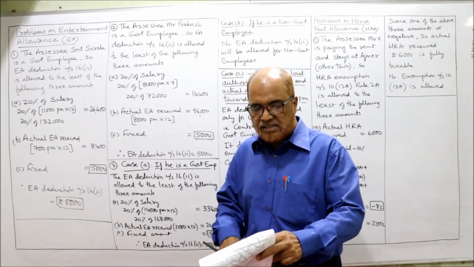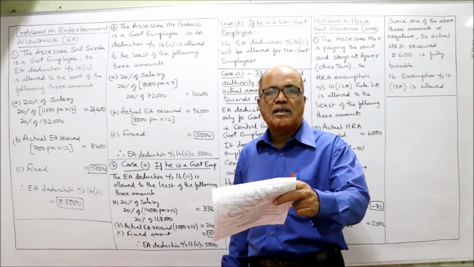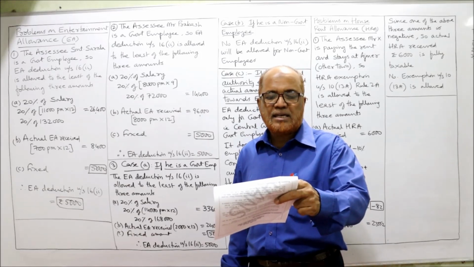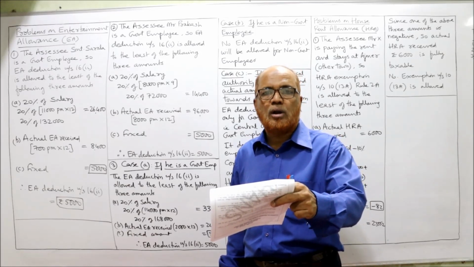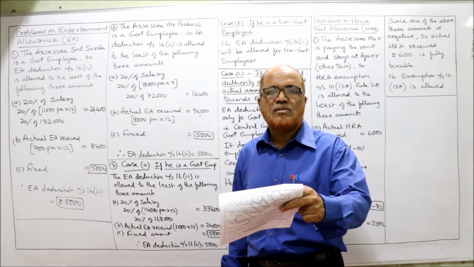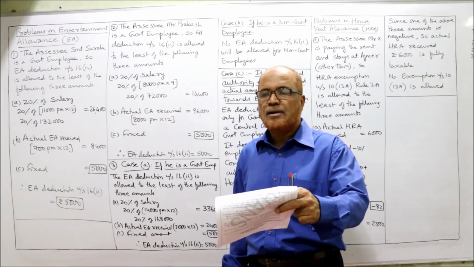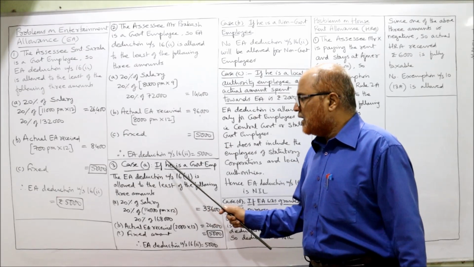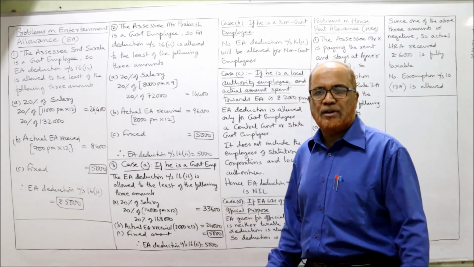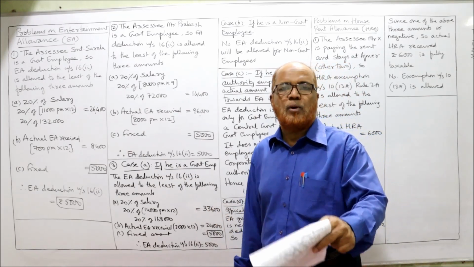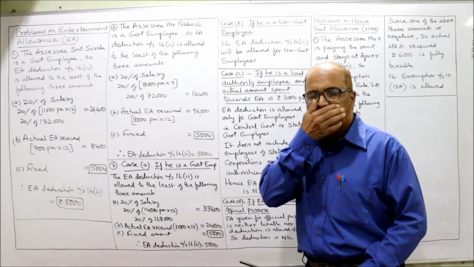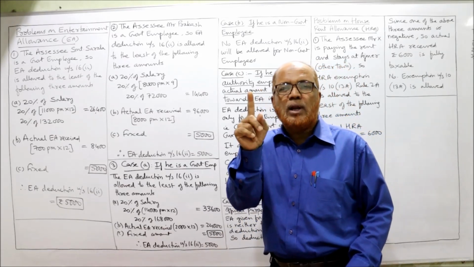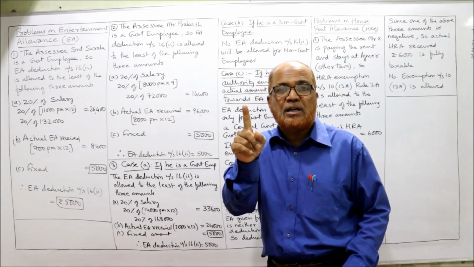So two different cases are given. Case A, if he is a government employee. Case B, if he is a non-government employee. So we have to discuss the cases one by one. First I am taking case A. If Mr. Ashok is a government employee, then EA deduction will be allowed. EA deduction will be allowed only for government employees.